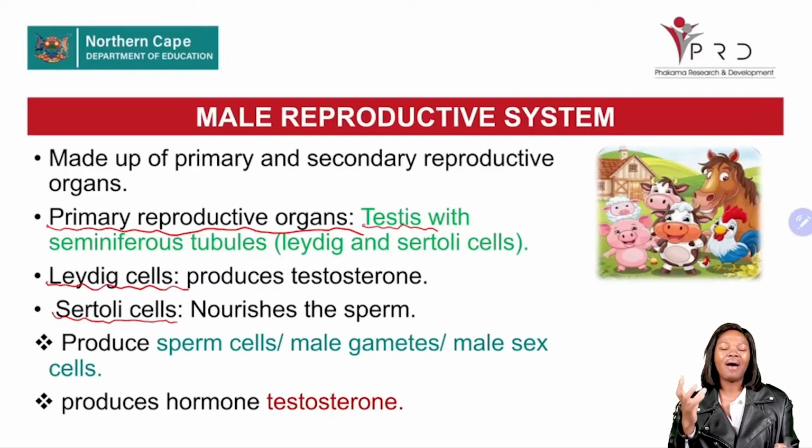These testes are made up of seminiferous tubules with different cells: the Leydig cells, which produce the hormone testosterone, and the Sertoli cells, which nourish the developing sperm cells or provide nutrients for them, because sperm cells also require nutrients for development. Now we are done with the primary organ that contributes towards animal reproduction.